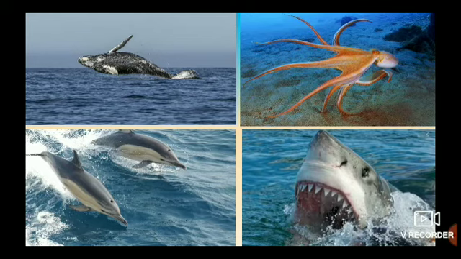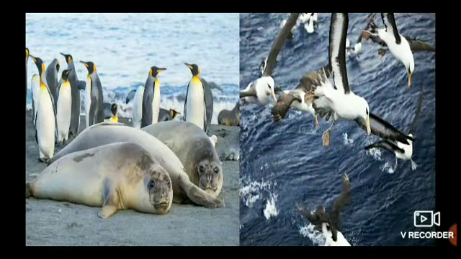Okay, children? For aquatic life, it is very important to have an ocean and also to conserve the ocean. That means to save the ocean.